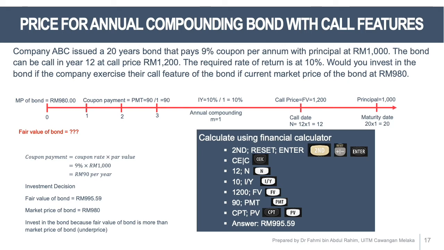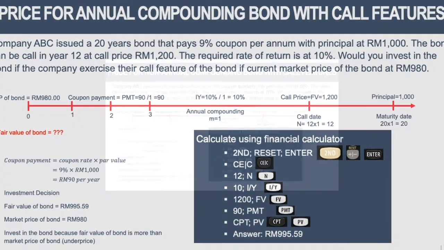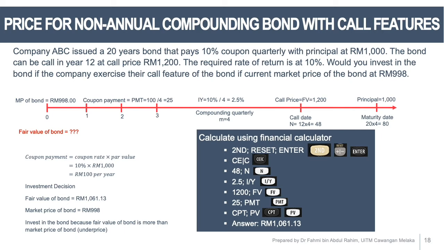Next is the example of pricing a non-annual compounding bond with call features. Company ABC issued a 20 years bond that pays 10% coupon quarterly with principal at RM 1,000. The bond can be called in year 12 at call price 1,200. The required rate of return is 10%. Would you invest in the bond if the company exercised their call feature, if the current market price of the bond is 998?